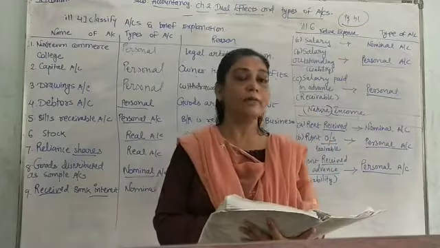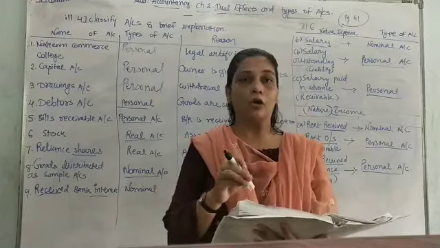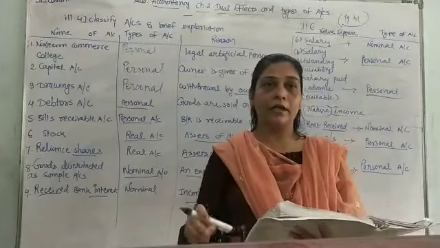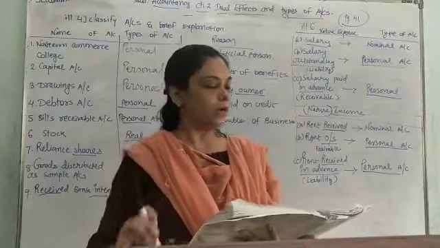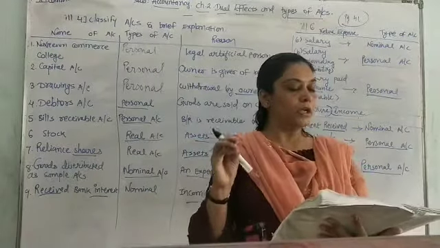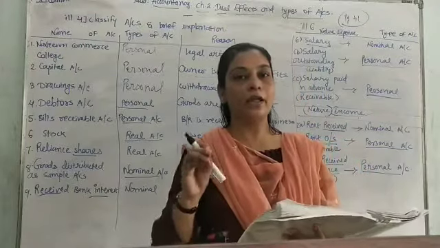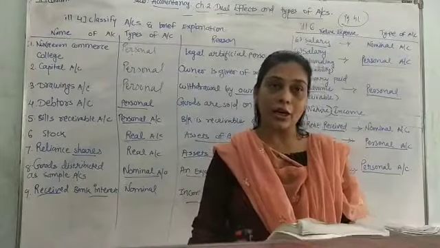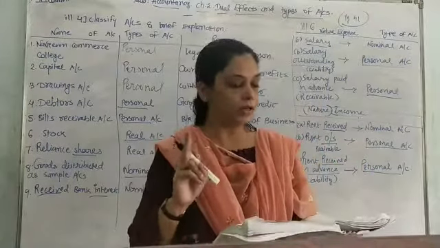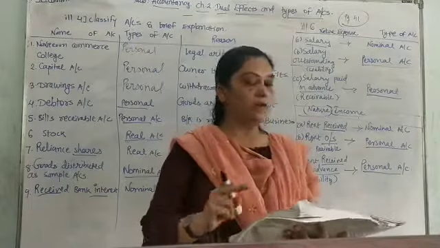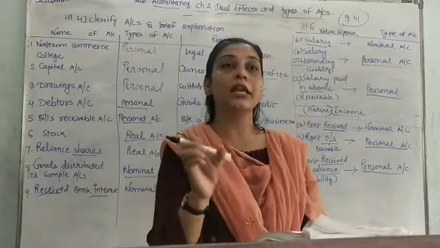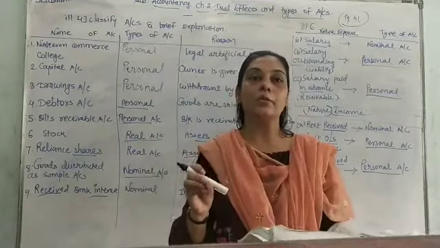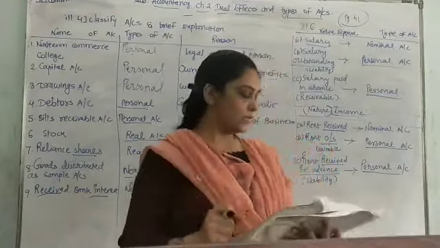Seventh one is Raj Medical Store account. Name of the shop is there, so that will go to personal account. Salary account, expenses are paid, nominal account. Carriage inward account, it's an expense for the business for loading and unloading of the goods, so that is nominal account. Furniture account, an asset of the business, so real account. Stationery account, this is the nominal account because stationery is an expense of the business. Then wages account means nominal account and expense of the business.